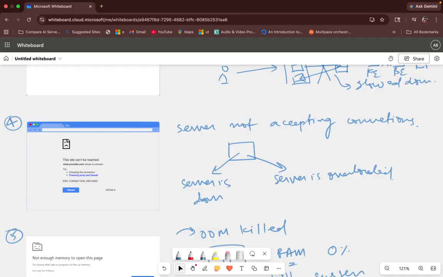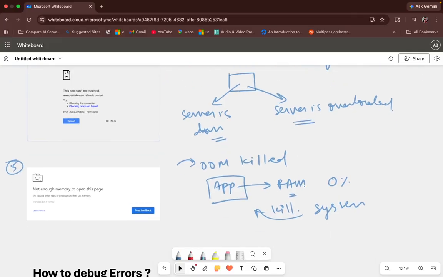Fourth error is error connection refused. Again, the reason could be either your server is down or your server is overloaded. And the fifth one is if your application has exhausted all the RAM that has been given for its functioning, then the system will kill the application. In that case, you will get not enough memory to open this page, or basically it is an OOM kill, that is, out of memory killed. So these are the possible errors that we can see.